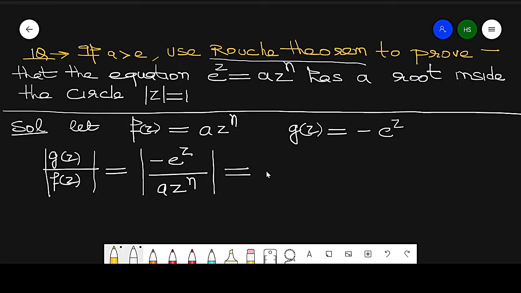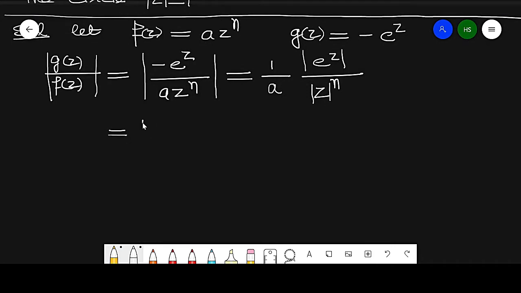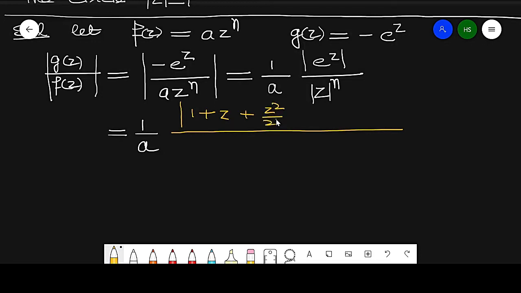So this value is equal to 1 by a, because a is a positive number, into modulus of e raised to power z over modulus of z raised to power n. Now simplify this. We get 1 by a into modulus of e raised to power z in series expansion, 1 plus z by 1 factorial plus z square by 2 factorial plus z cube by 3 factorial plus so on up to infinity, over modulus of z raised to power n.